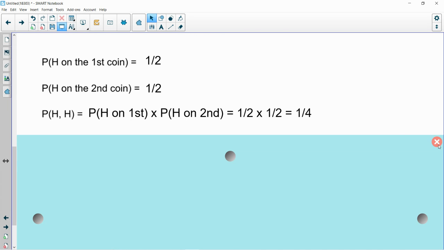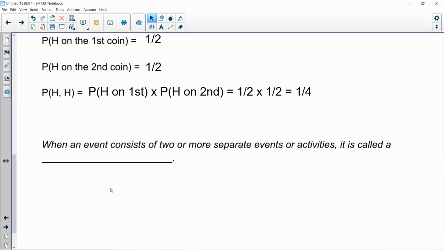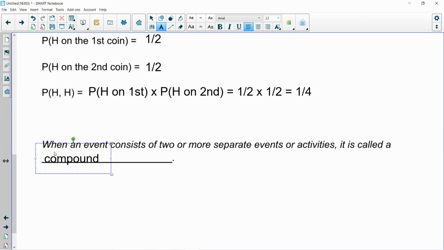So with that said, when an event consists of two or more separate events or activities, and that's what we just did, the probability of the event that we just looked at was two separate activities. It was flipping a first coin and then flipping a separate coin. So we have a name for this type of event. We call this a compound event.